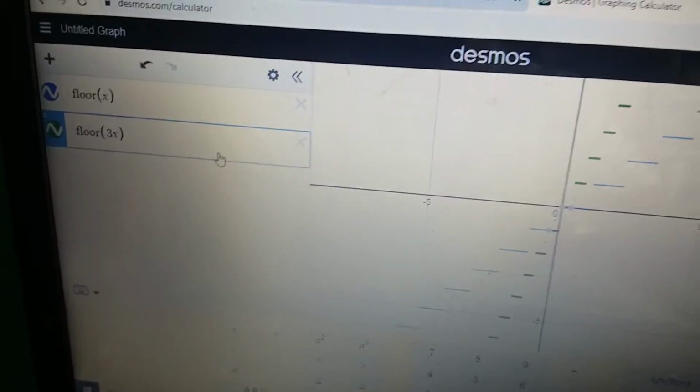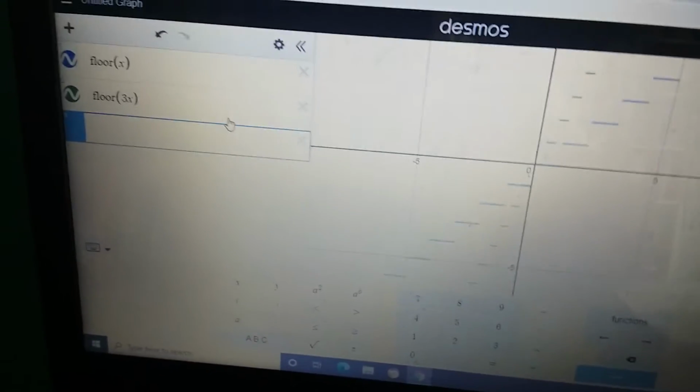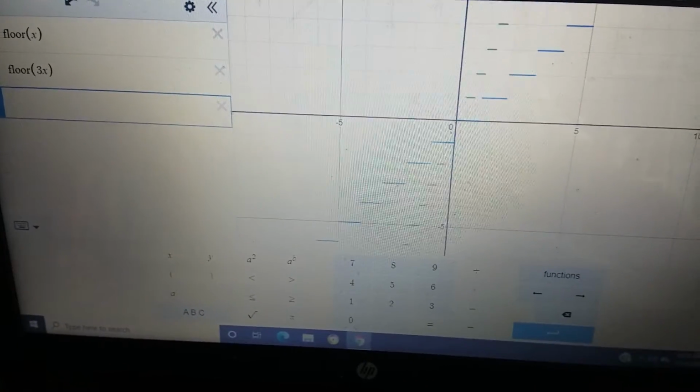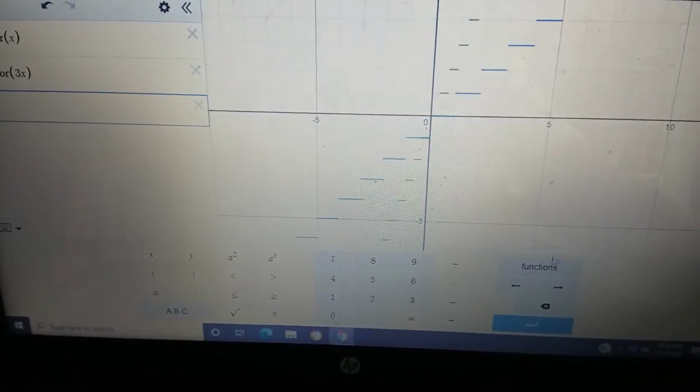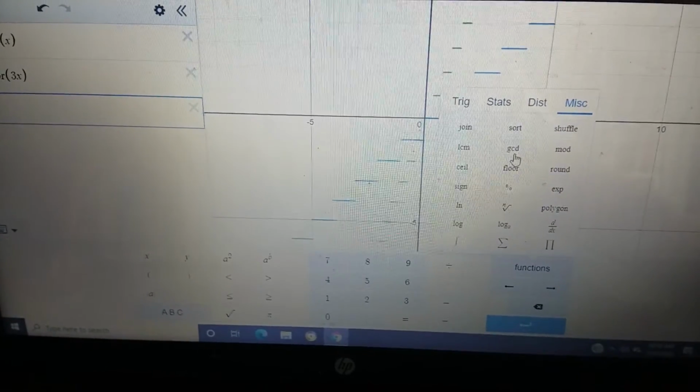Okay, now put in floor of 3x, and then we are going to plus 2.